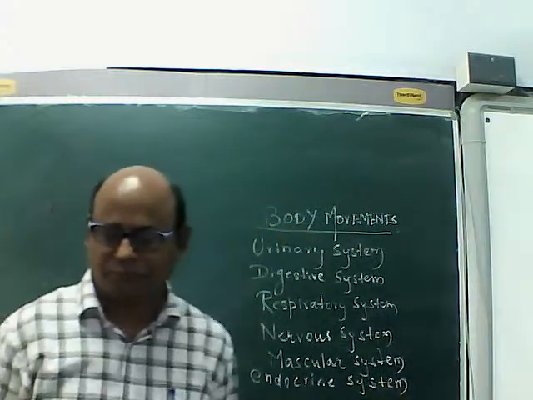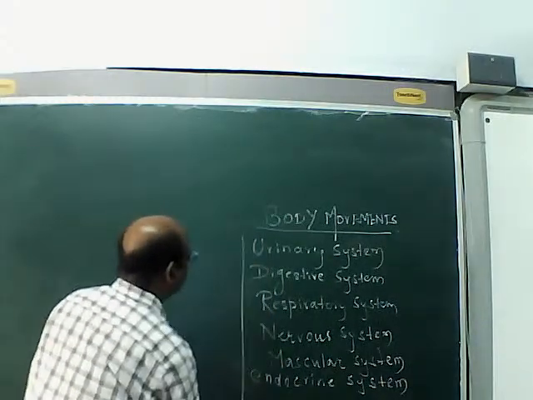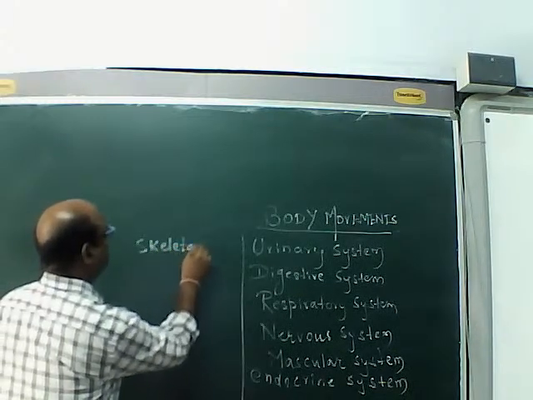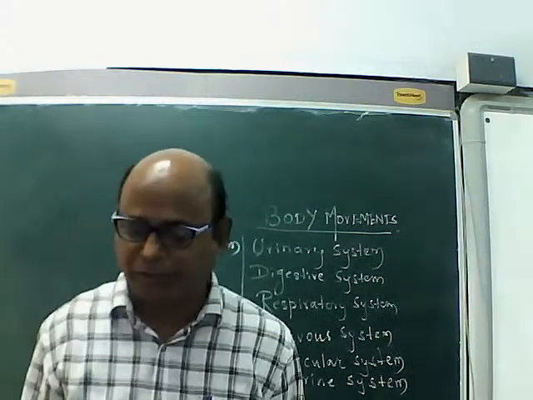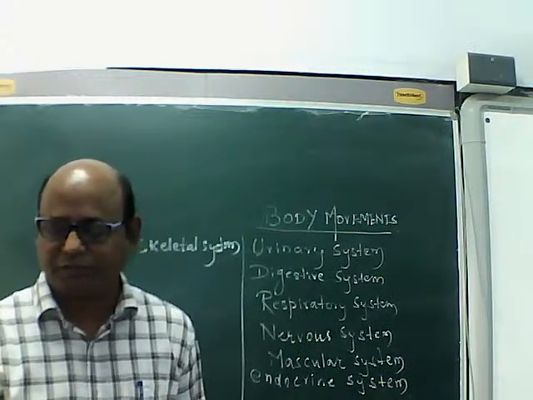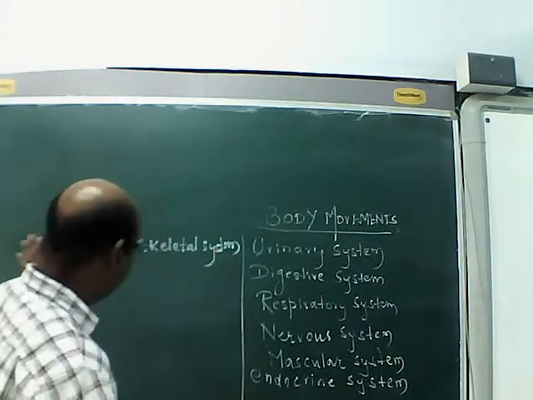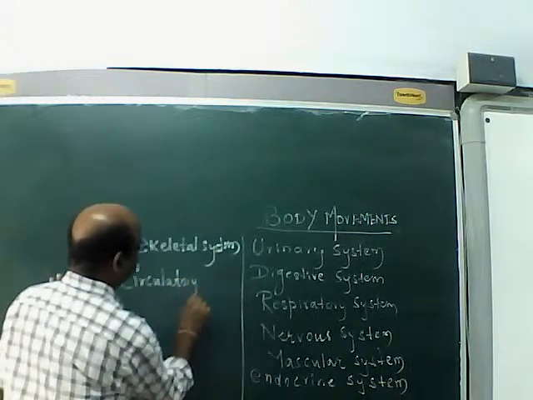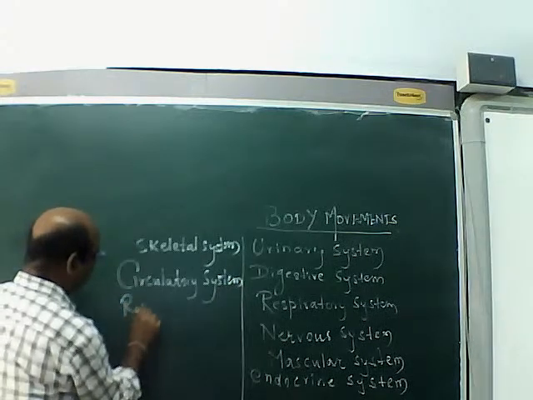Then skeletal system. Skeletal system is also there. Some more examples? Okay, endocrine system over, then circulatory system. Then reproductive system.